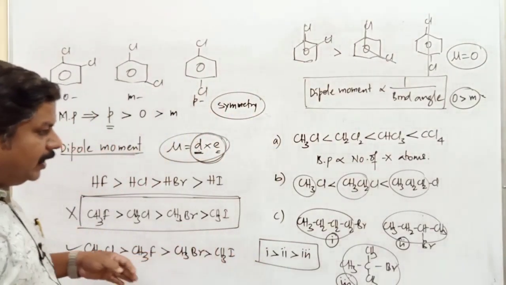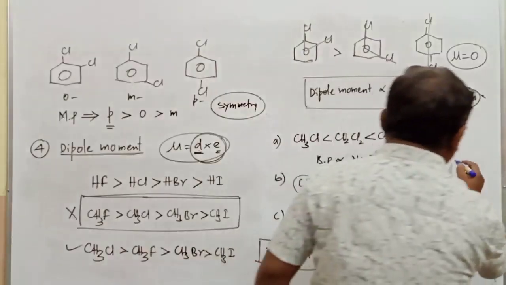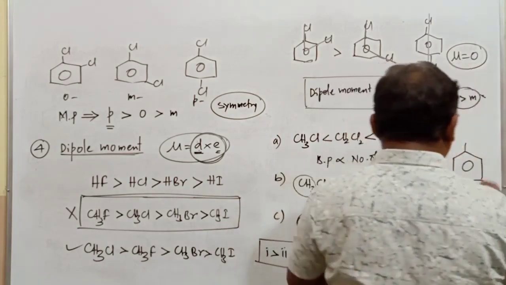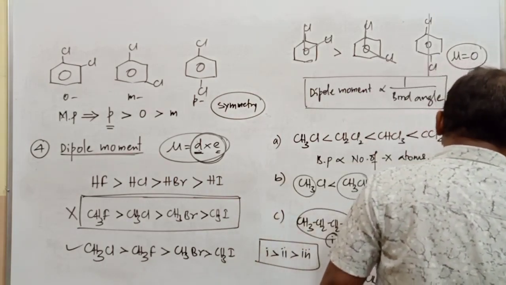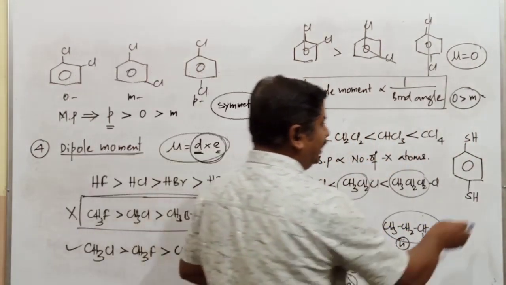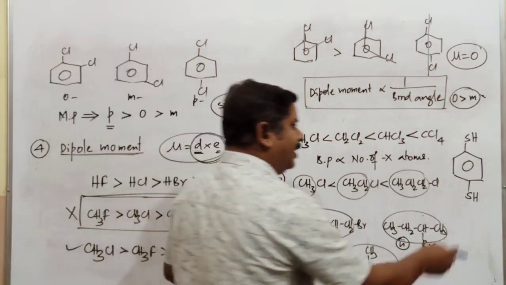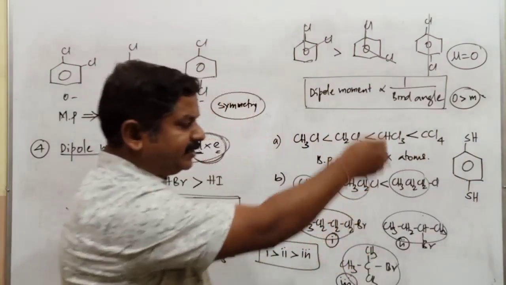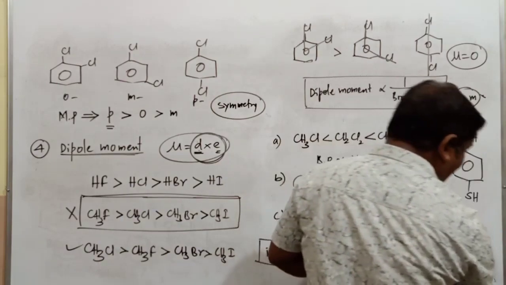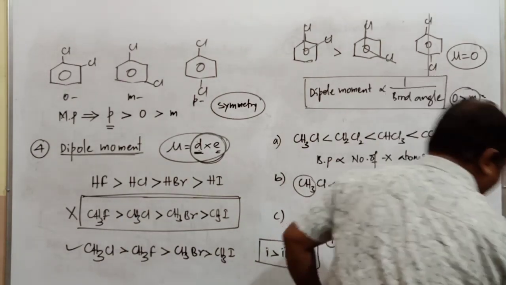But not all para isomers have 0 dipole moment. If you take one example that is not a halogen derivative, suppose a compound with SH groups at both para positions. It is also a para isomer, but here the dipole moment of this compound is not equal to 0. Why is the dipole moment of this compound not equal to 0? We'll discuss that. Based upon the bond angle, here the bond angle between the sulfur and hydrogen.